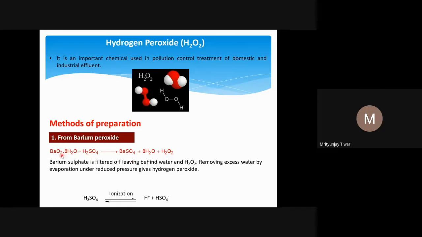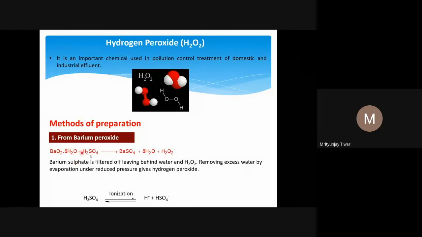Then 8 water molecules are there. Now the free H2 will react with the O2, that is the BaO2, and so the peroxide will be formed, and hydrogen peroxide is formed here. What does it mean? This H2 goes with this O2, the peroxide O-O bond, and forms H2O2.